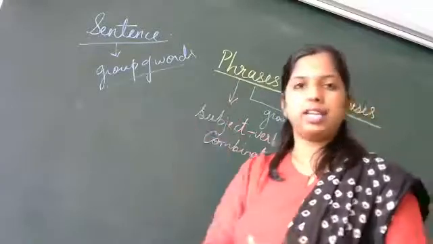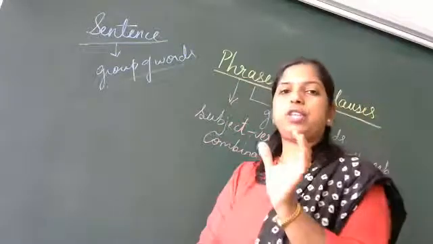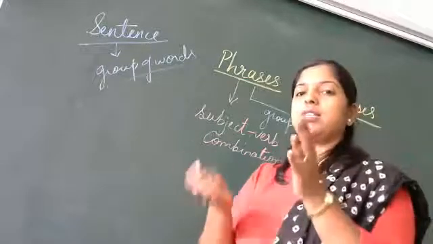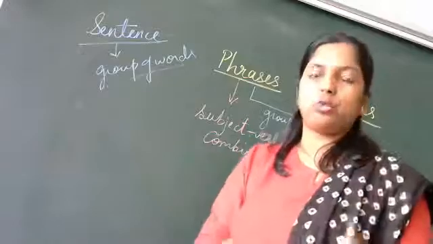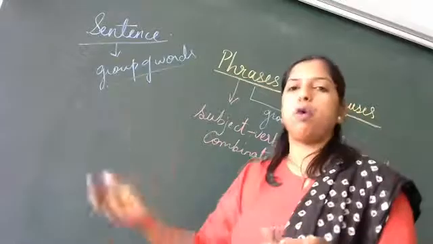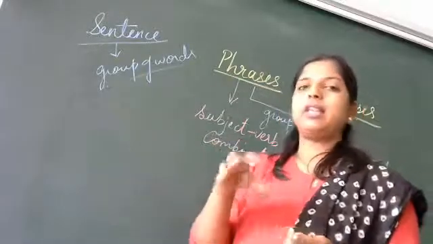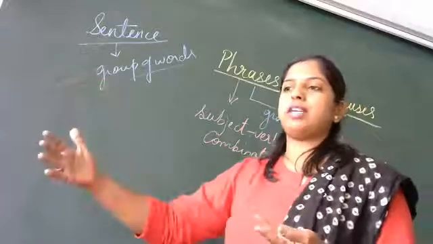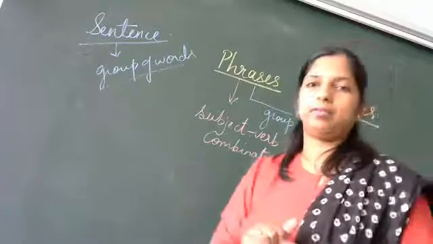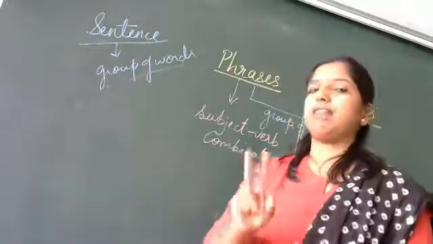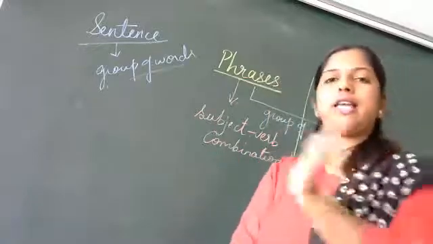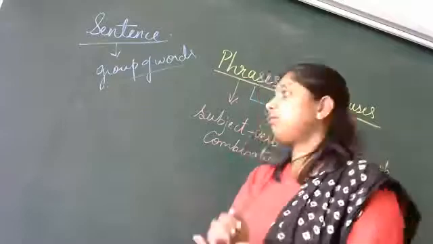One is a subject and one is a predicate, isn't it? What is a subject? The subject is the first part of the sentence, the person who performs the action, a doer you can say. For example, if I say he kicks the ball, in this sentence he is the subject. And the second part of the sentence, which starts from the verb, kicks the ball, is the predicate. Correct? So every sentence has two parts, subject and predicate. The first part is called the subject, the second part is called the predicate.